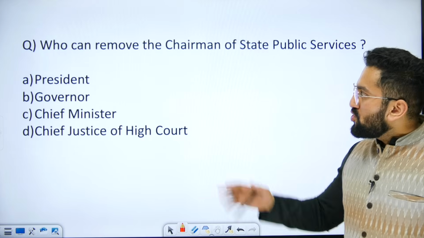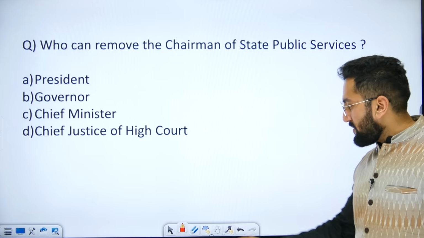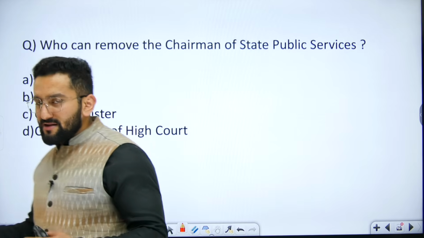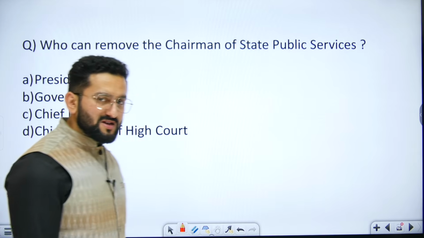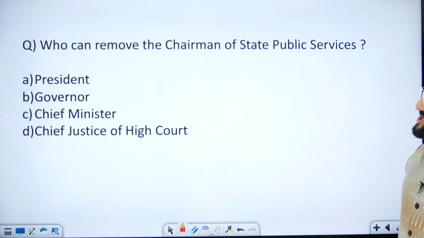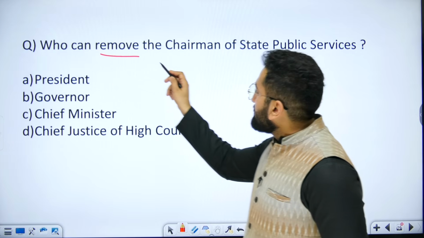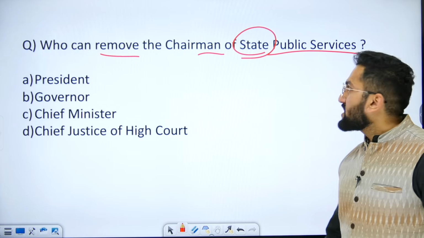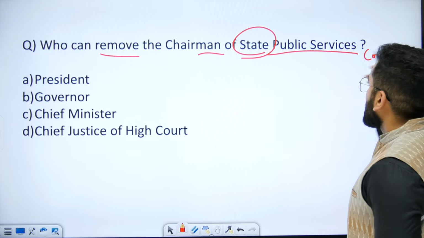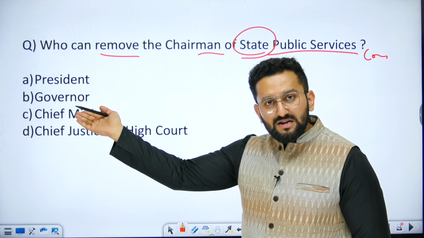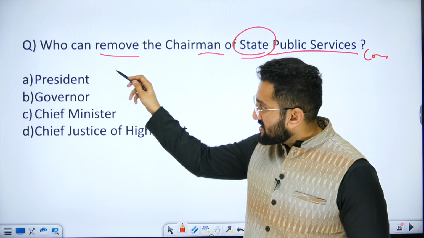Now attempt this question. Who can remove the chairman of state public service commission? Although we are going to discuss these later, you should connect them simultaneously. Topics are interlinked. Options: President, Governor, Chief Minister, Chief Justice of High Court. Some of you might be thinking, sir, remove chairman of State Public Service Commission, okay, we are talking about state, so that person should be removed by governor, right? But that is wrong. Answer is president.